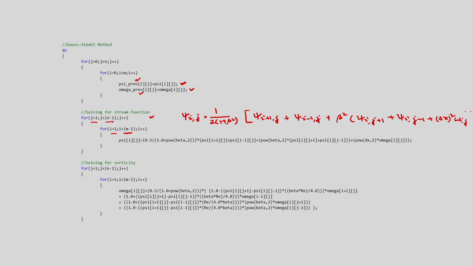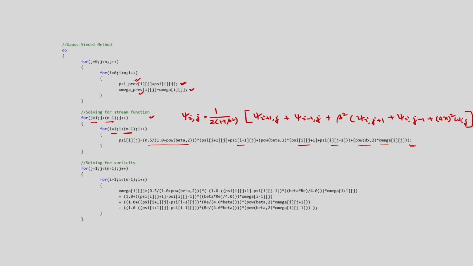So this we are calculating, the psi value at all interior points, and you can see that these are coupled equations, the vorticity equation as well as the stream function equation.